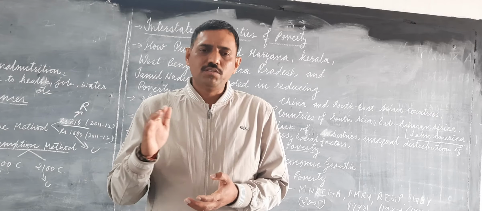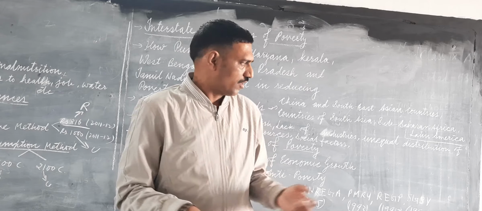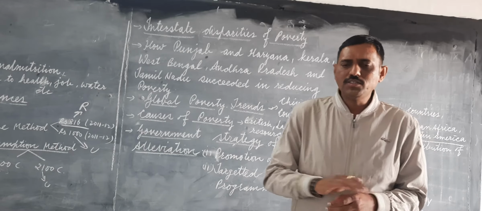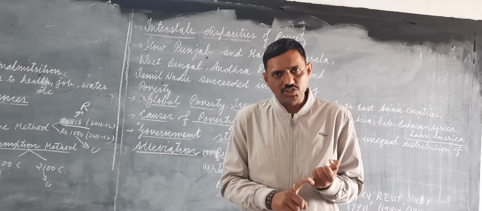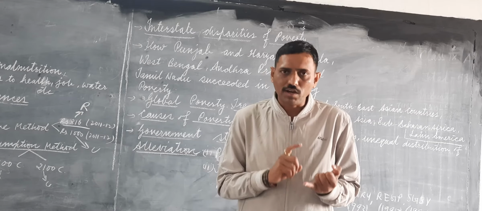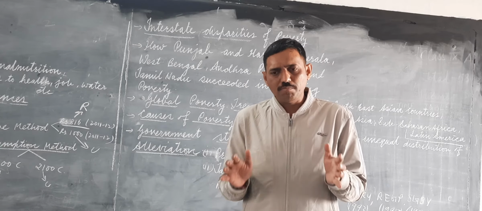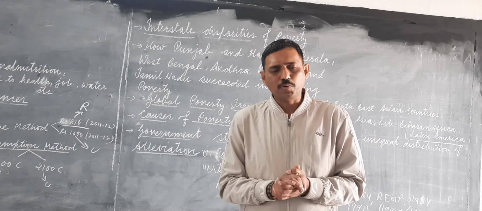Although the government is having very good intention to remove poverty, still poverty has not been totally eradicated. There are certain reasons for it. There are too many schemes, proper implementation has not been done, right targeting has not been done. So overlapping of schemes, improper implementation, etc. are the reasons why these programs have not been very successful.